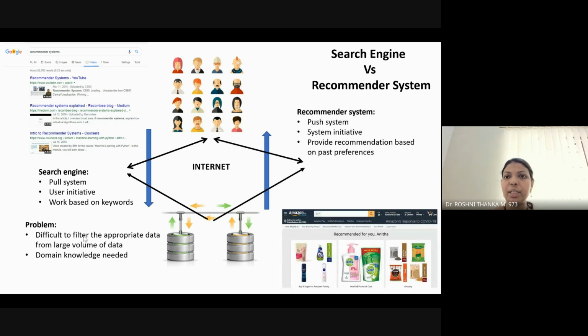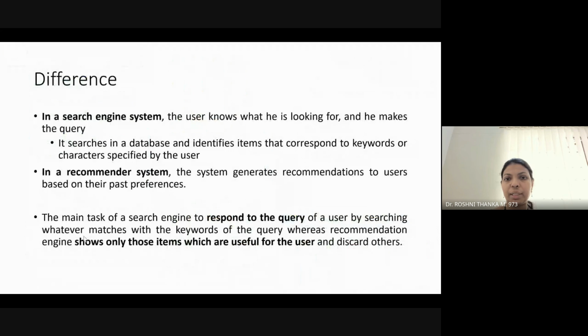So what happens in a recommendation system? In a recommendation system, we are not going to search anything. It is like a push system. A search engine is like a pull system: we have to pull something out of the internet. But a recommendation system is a push system, which means the internet is going to suggest some data or recommendations for us. The system itself takes the initiative to give us recommendations based upon our past preferences and our searches. This is the difference between a search engine and a recommendation system.